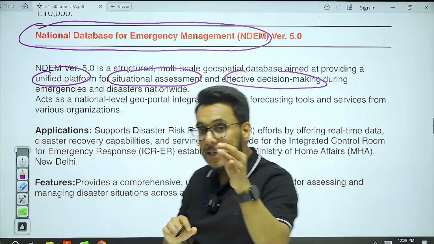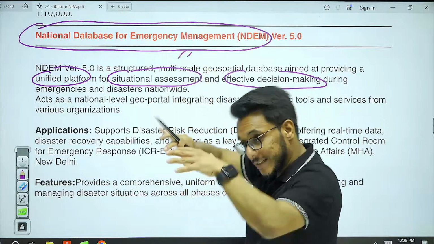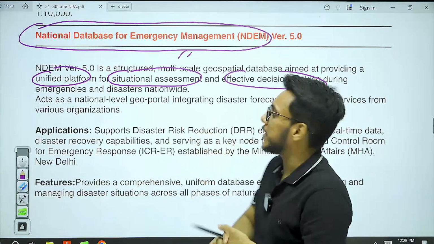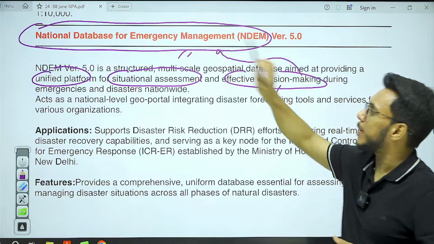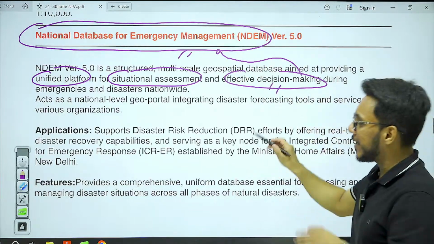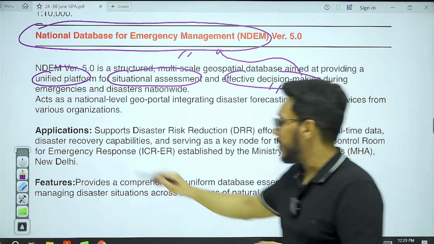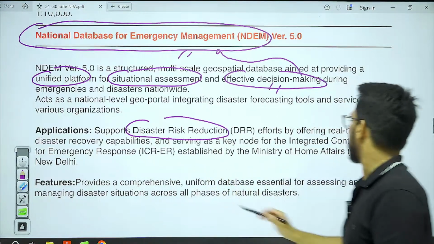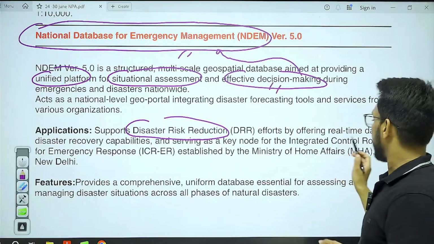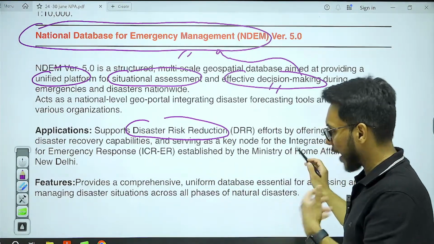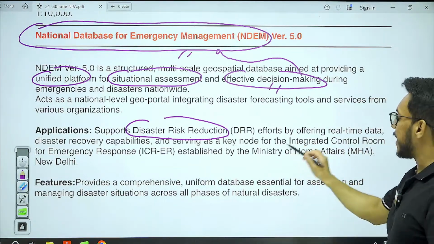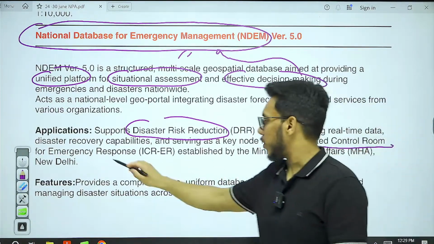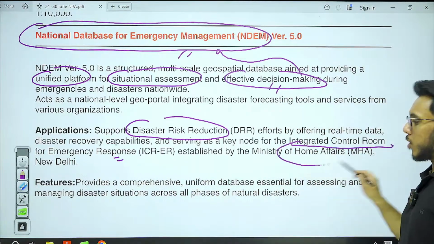So for the real-time situational awareness, assessing what remedies to be taken in the times of disaster for effective decision making, this particular platform has been launched. It will give real-time information and will be helpful in disaster risk reduction. Also, it will be operating under integrated control room for emergency response, Ministry of Home Affairs.